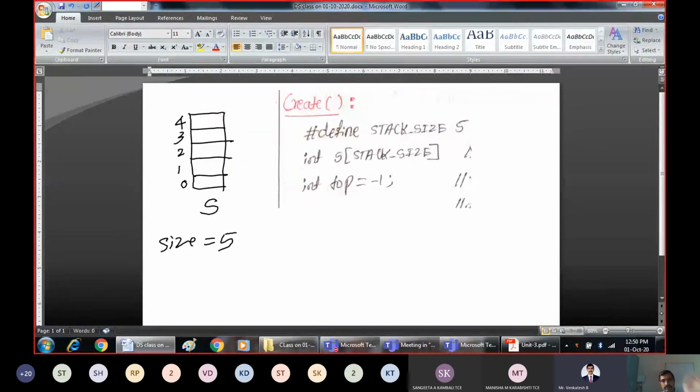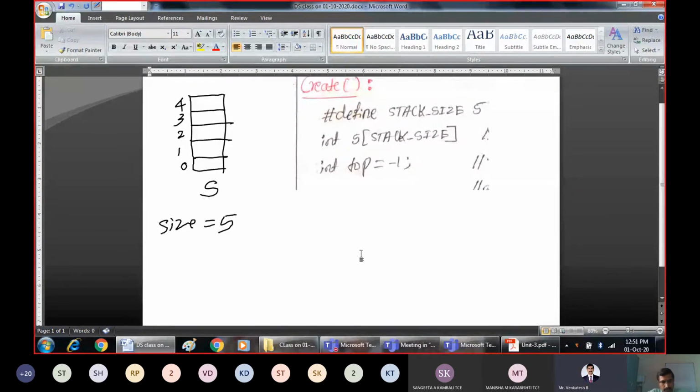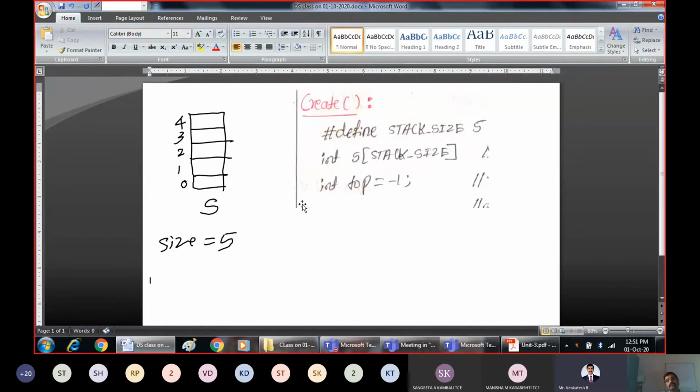The writing part will be very helpful for us, provided we have proper equipment, else it is difficult. Okay, so how do we create the stack?